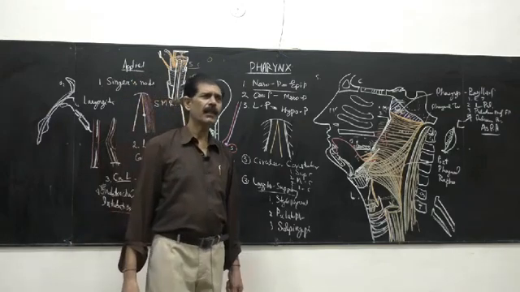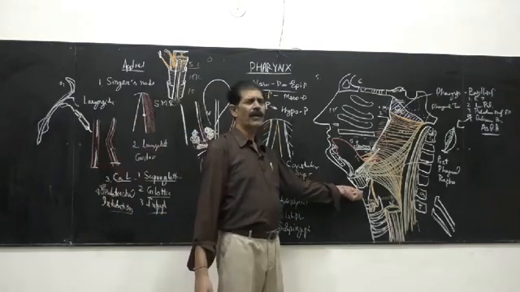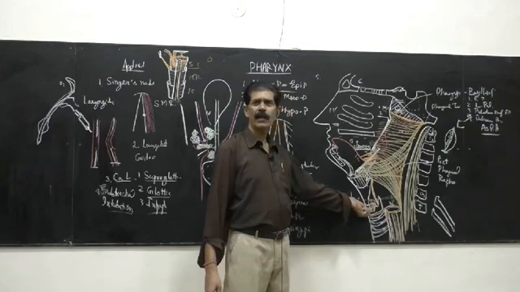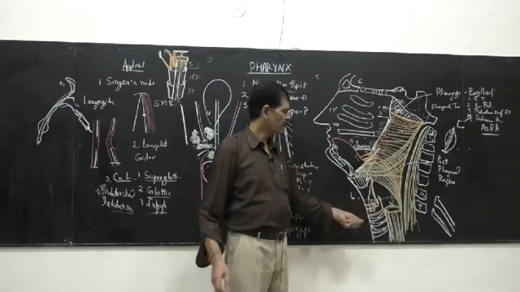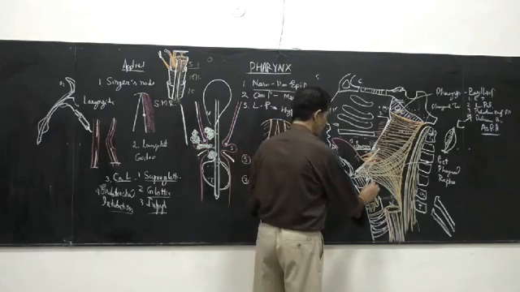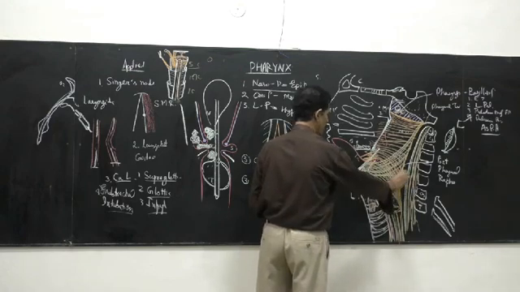The inferior constrictor has got 2 parts. One takes origin from the... The thyropharyngeus part takes origin from the oblique line on the thyroid cartilage. And these muscles are also small fan-shaped muscles.